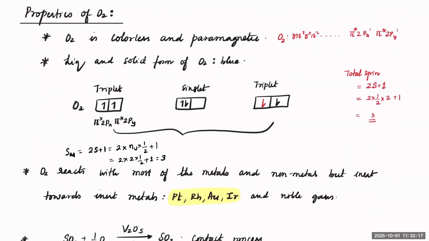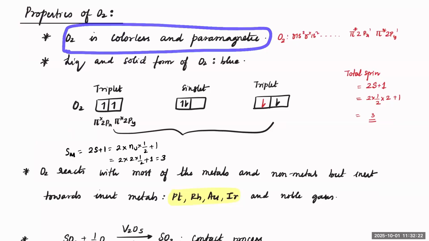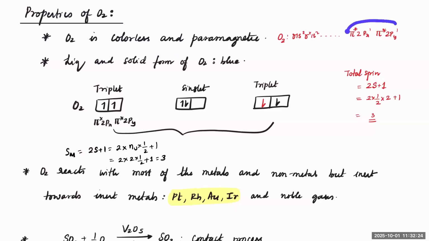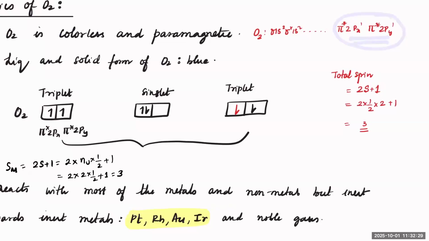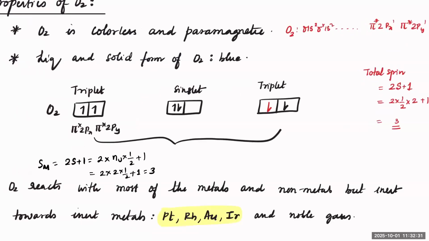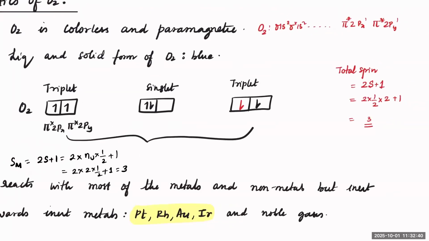Now see general properties of O2. O2 is a colorless and paramagnetic material. You know that as per molecular orbital theory, it will have two unpaired electrons in its anti-bonding orbitals. When you convert it into liquid and solid form, O2 usually appears to be blue color. The coloring is typically observed because you have these two electrons in pi star orbitals.